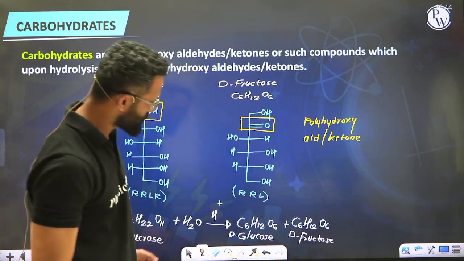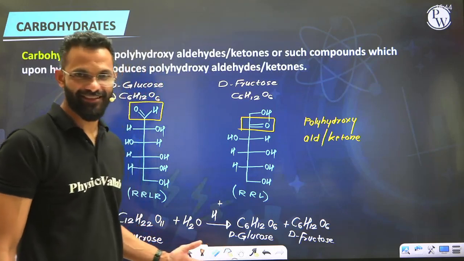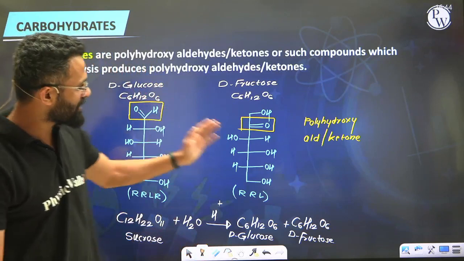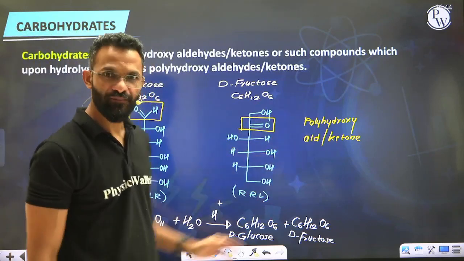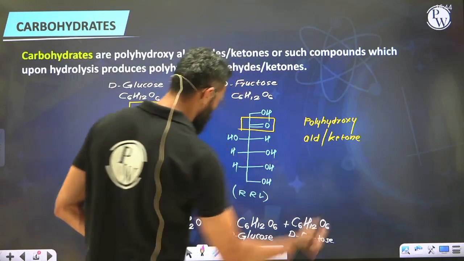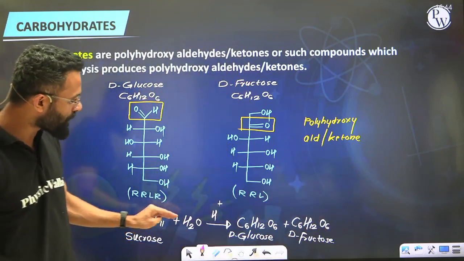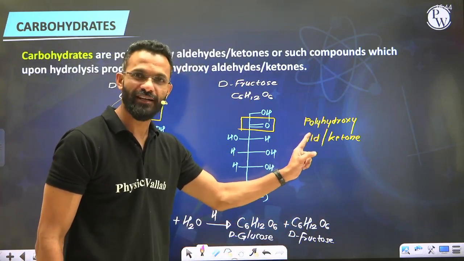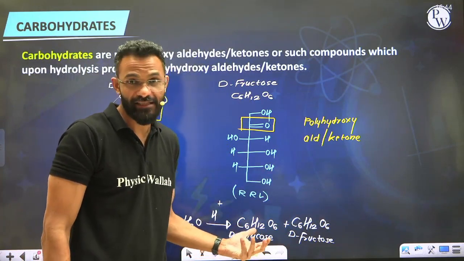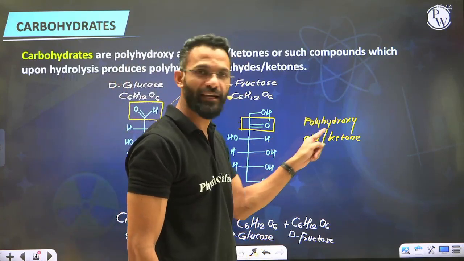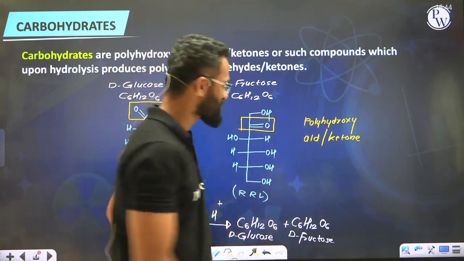Well, so what did we learn from this reaction? We know that glucose and fructose are carbohydrates and they are polyhydroxyaldehydes or ketones. Even sucrose is the example of carbohydrate. So can we say sucrose, which is a carbohydrate, upon hydrolysis again produces polyhydroxyaldehydes or ketones? Yes. So our carbohydrates could be polyhydroxyaldehydes or ketones or such compounds